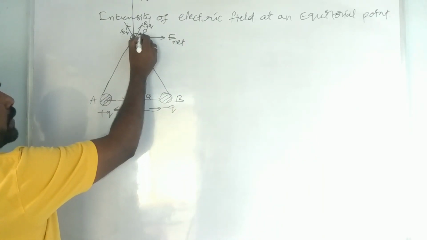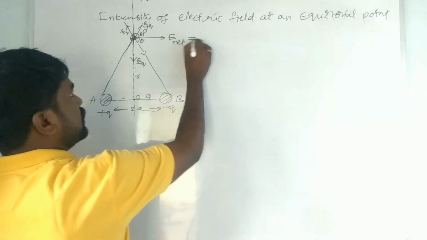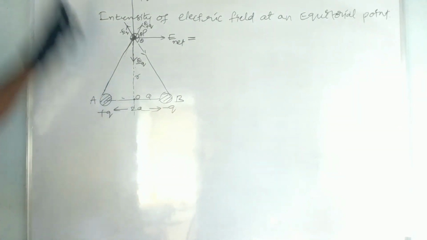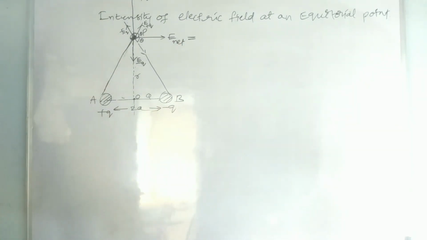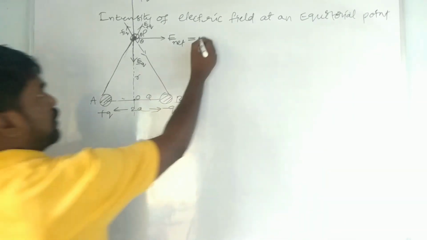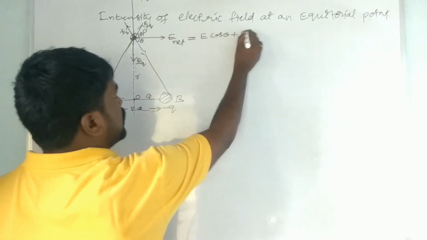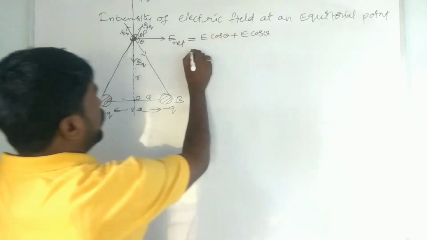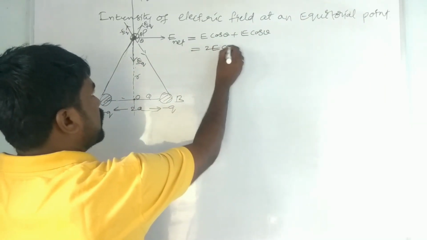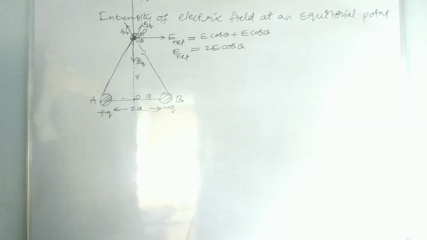Here there is some angle theta, and E net is E cos theta plus E cos theta. The intensity of electric field along the vertical direction is E sin theta, and the horizontal component is E cos theta, where for the plus q charge it is E cos theta and for the minus q charge it is E cos theta. Therefore E net is equal to 2E cos theta.